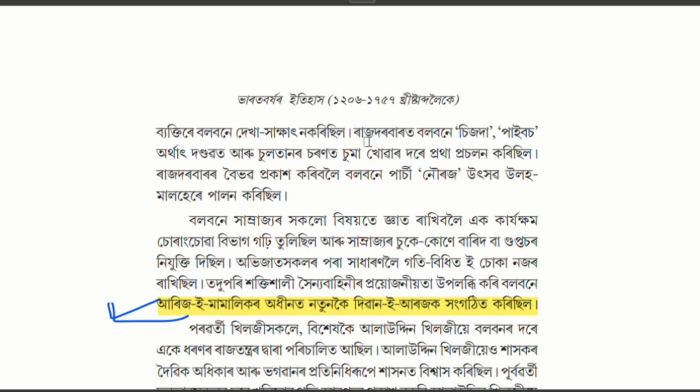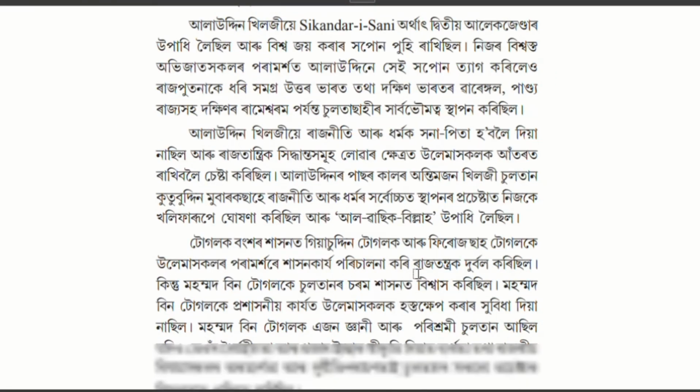Okay, the role of ulema. What is the position of ulemas during the slave dynasty, during the Tughlaq dynasty, during the Khilji dynasty? All these portions are mentioned in our book.